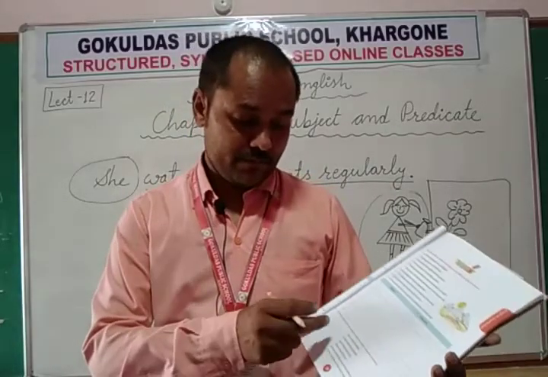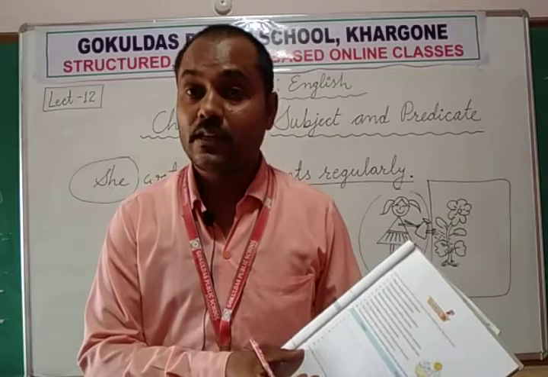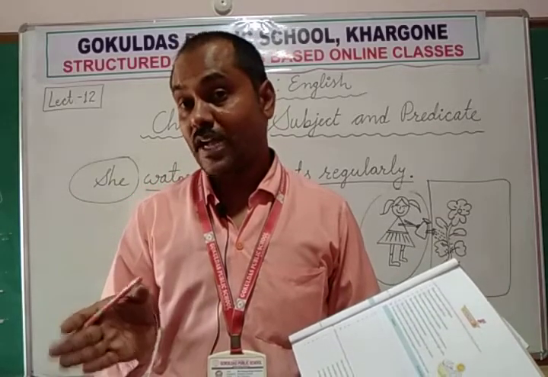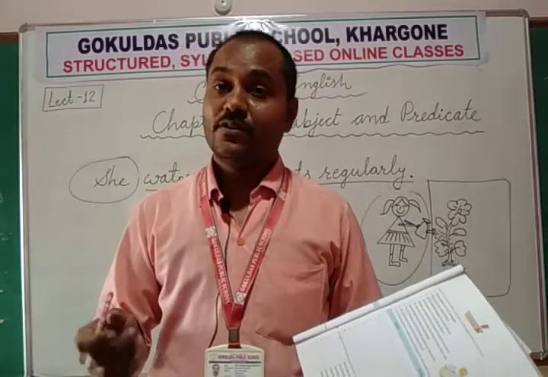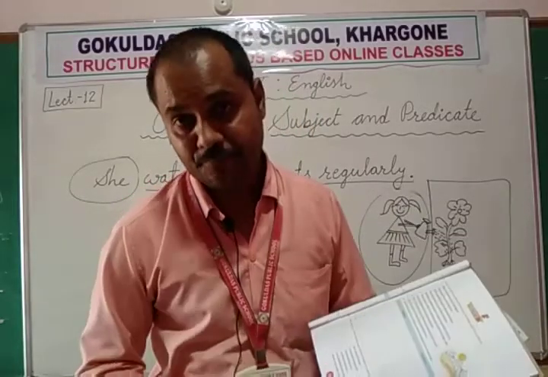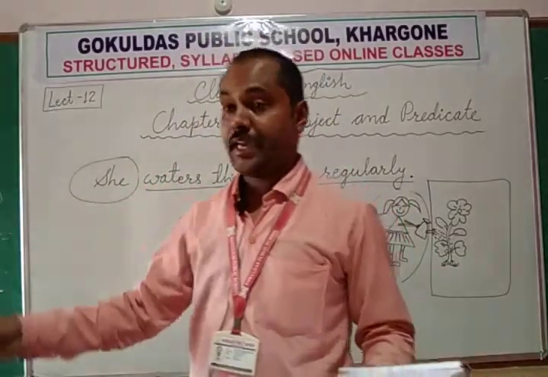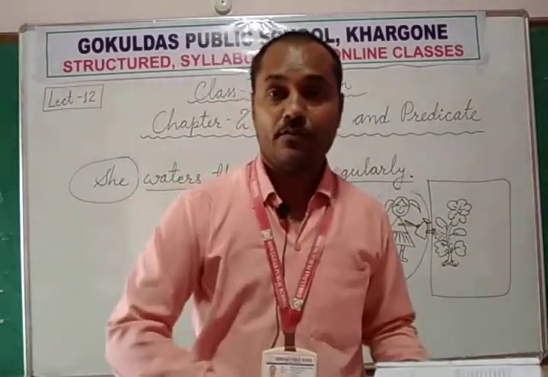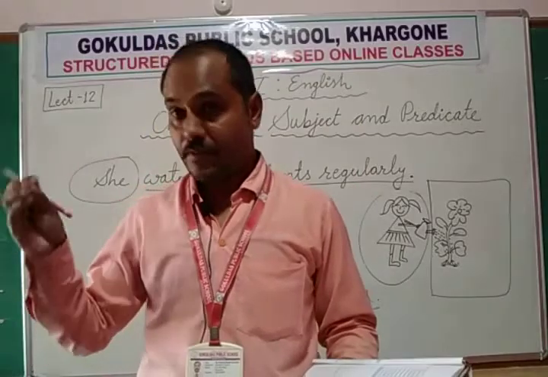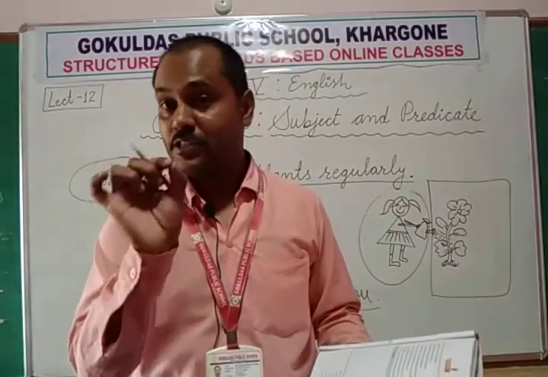So any subject you can place here, but it should be plural, not singular. Why? Because with singular subject we use likes. We add s in the verb, likes. Just like she likes, he likes to play football, or Ramesh likes to play football, but likes should be there.